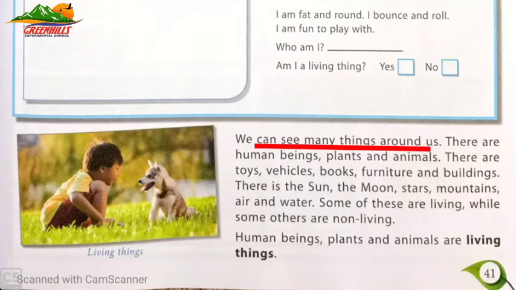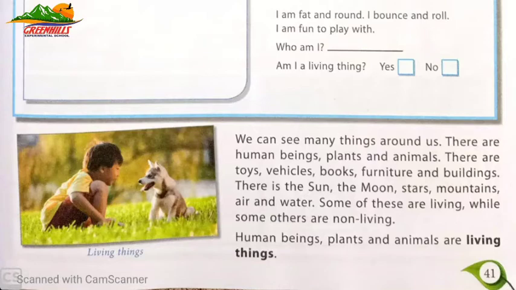We can see many things around us. There are human beings, plants and animals. There are toys, vehicles, books, furniture and buildings. There is the sun, the moon, stars, mountains, air and water. Some of these are living while some others are non-living.